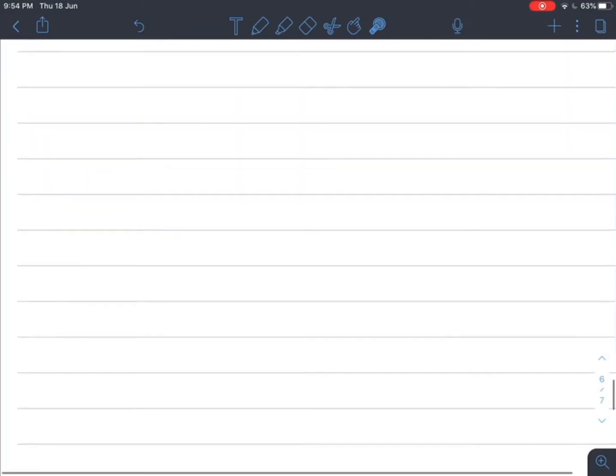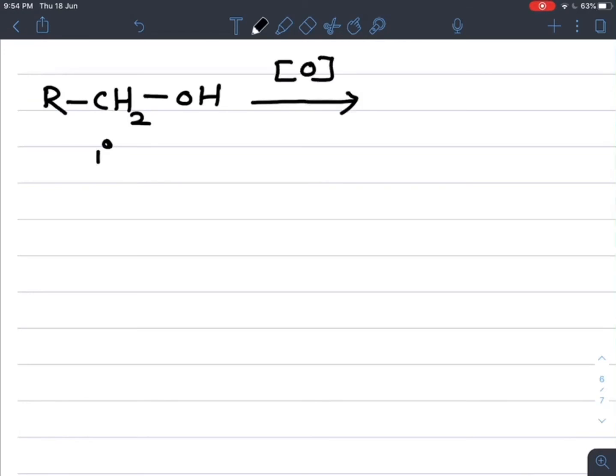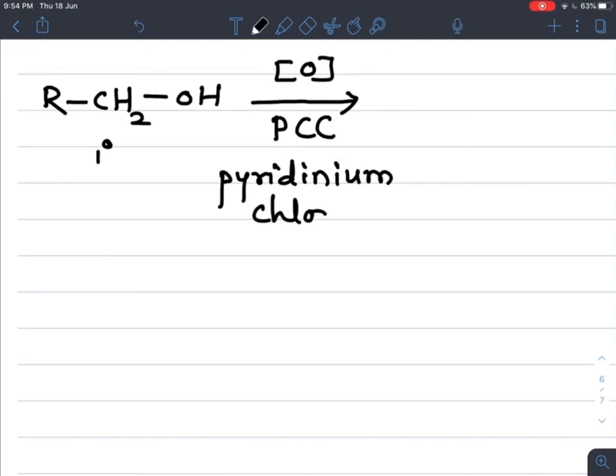Now if controlled oxidation takes place, then what happens? Suppose we take an example of primary alcohol. General formula of primary alcohol is RCH2OH. CH2OH group is there, then this alcohol is primary alcohol. When primary alcohol undergoes oxidation in presence of PCC. What is PCC? PCC means pyridinium chlorochromate.